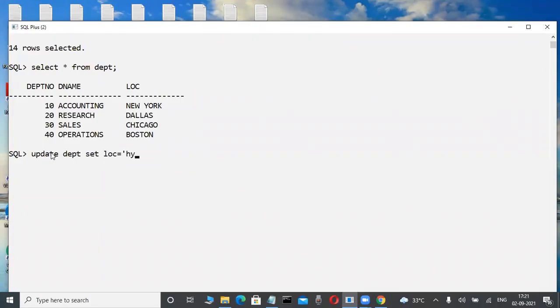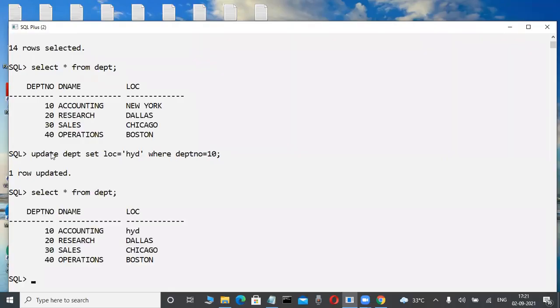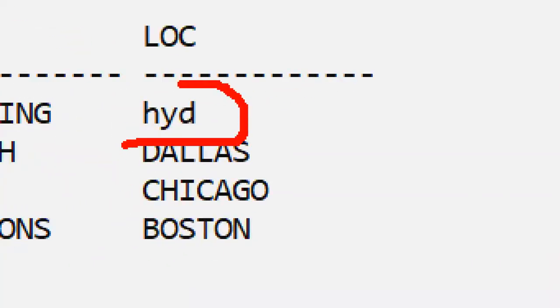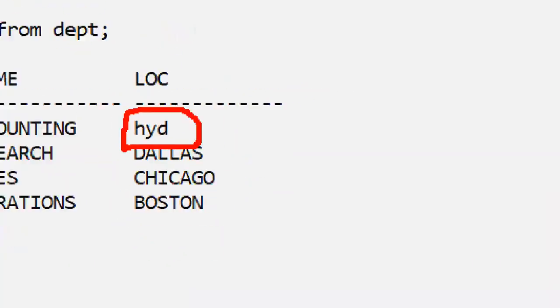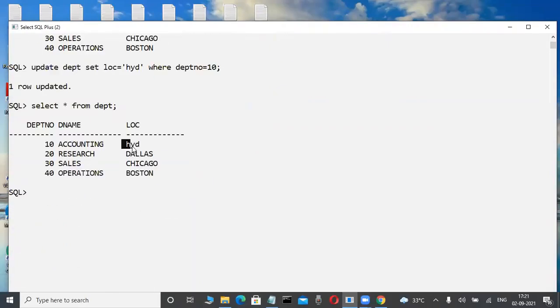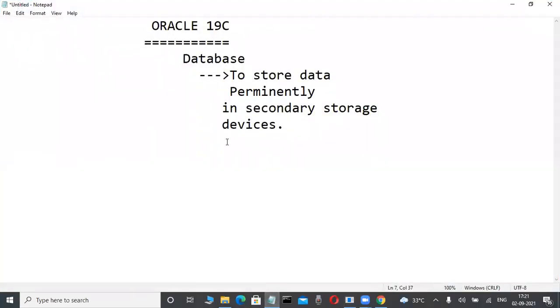In the future you will also be familiar with those commands. You just write a single line of coding like this, for example. Whenever you write a single line of coding, check it out. Observe here: automatically the data is changing, or not? In the previous case the data was New York, but in this case the data has changed to Hyderabad only.